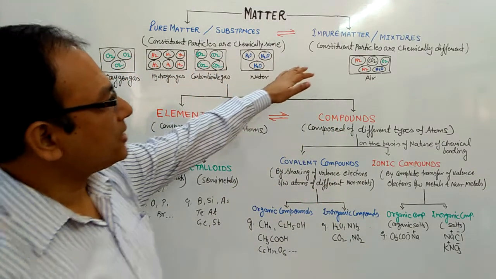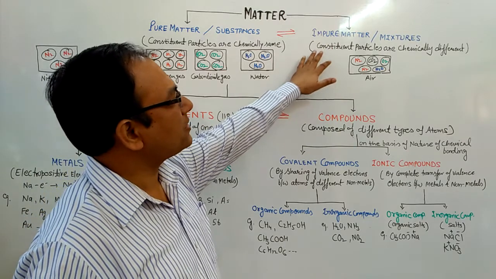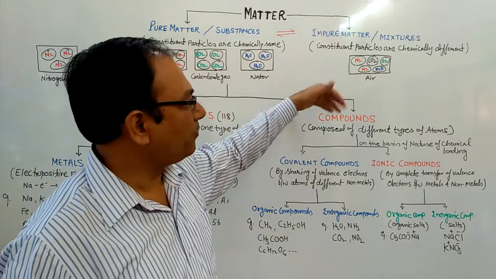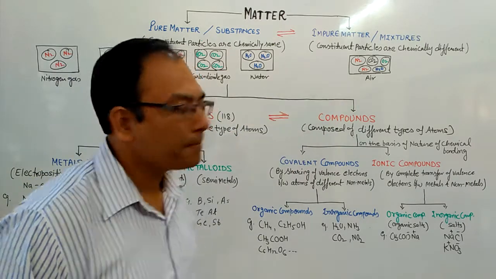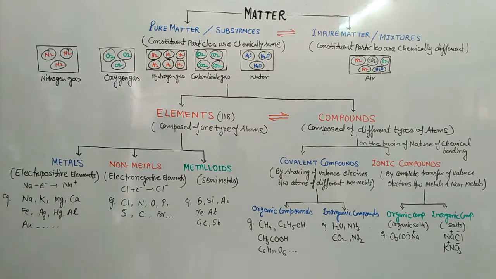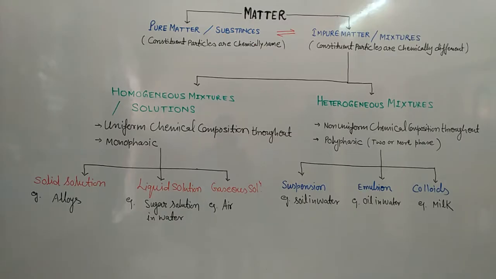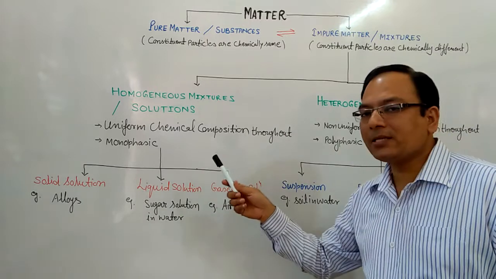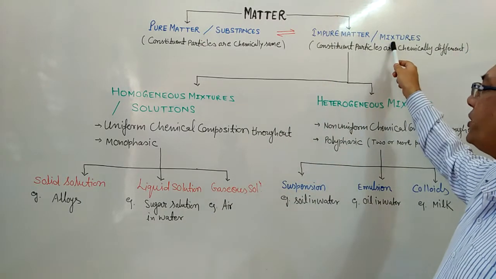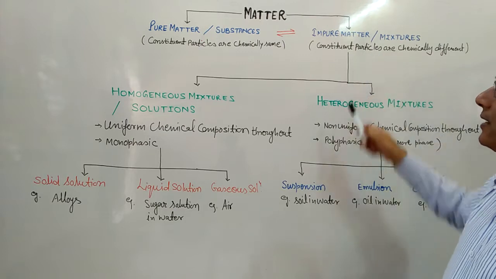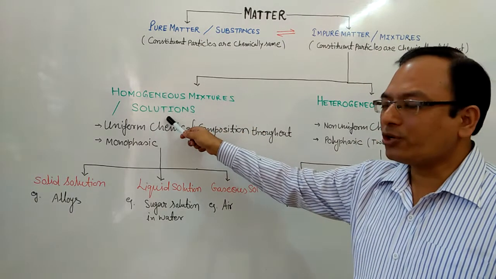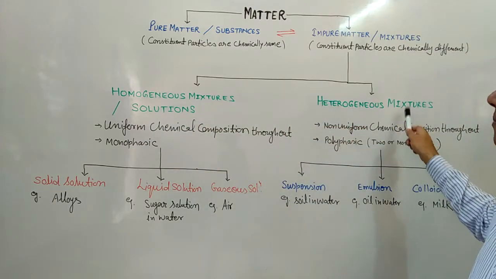Now we will take the second part of matter. This is impure matter or mixture. You first write down this, then we will discuss impure matter. So students, now we will discuss the impure matter or mixtures. Impure matter or mixtures are again classified into homogeneous mixtures or solutions and heterogeneous mixtures.